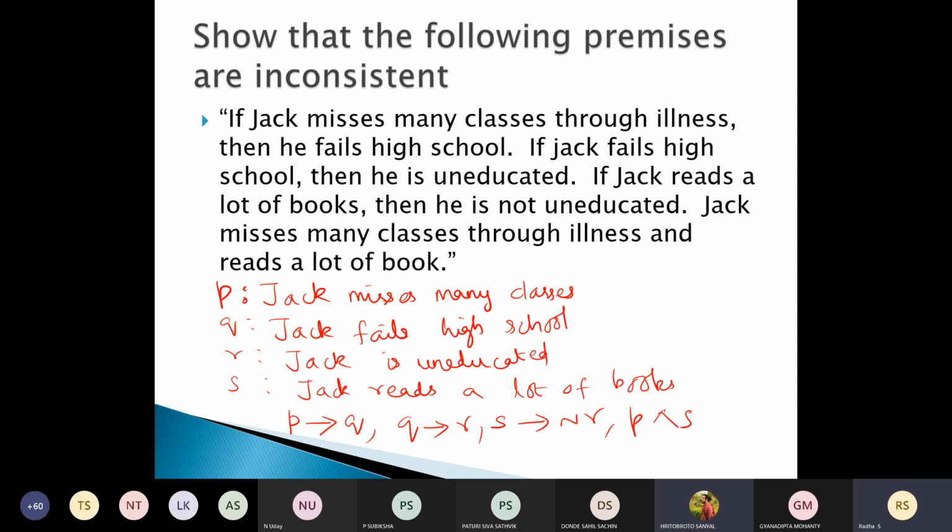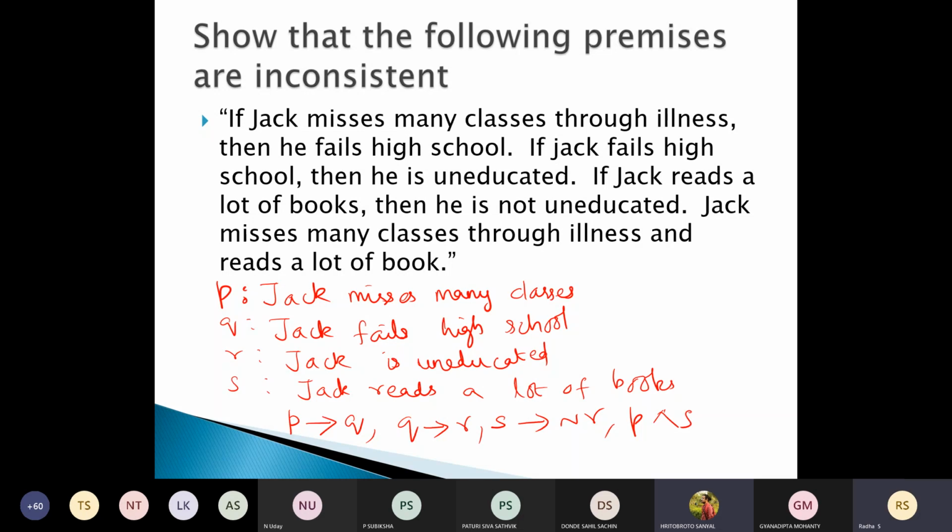So what are the statements given here? If Jack misses many classes through illness, then he fails high school. If Jack fails high school, then he is uneducated. If Jack reads a lot of books, then he is not uneducated. Jack misses many classes through illness and reads a lot of books. These are all the statements. We need to prove that all these statements together give an absurd meaning. They are not valid. We are going to arrive at a contradiction.